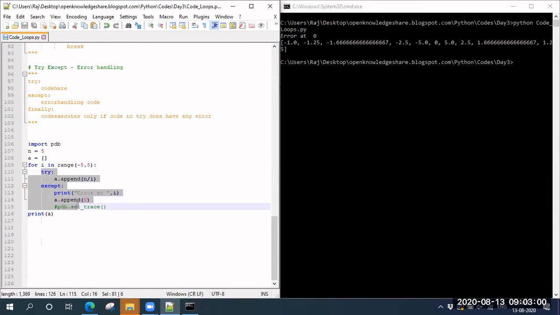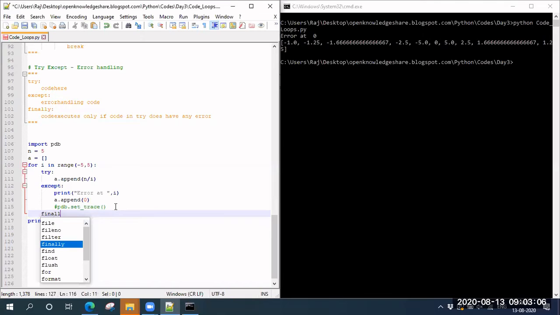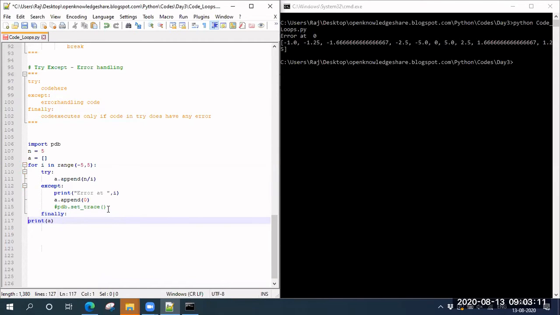Here, we did not use finally. That is an optional thing. If you want to use it, you can do finally and print, let us say, no errors. Finally is not mandatory, but try and except is mandatory.